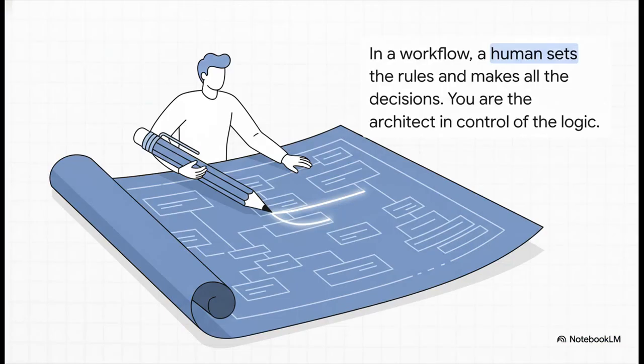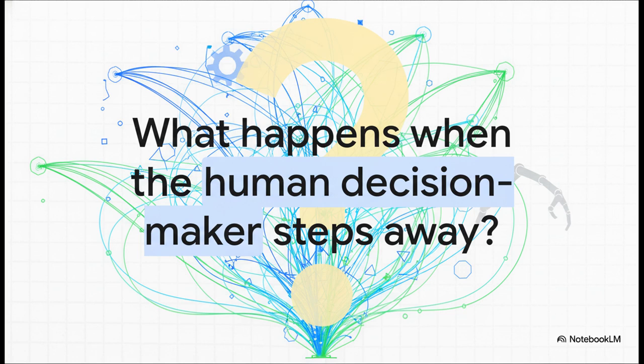Just to quickly recap where we are. In a workflow, we've established that the human is the architect, right? You design the whole path. You write the prompts, you fix the problems when they pop up. You are completely in control of the logic. So, what happens when we take that human architect and just step them away from the equation? What if the system could design its own path?